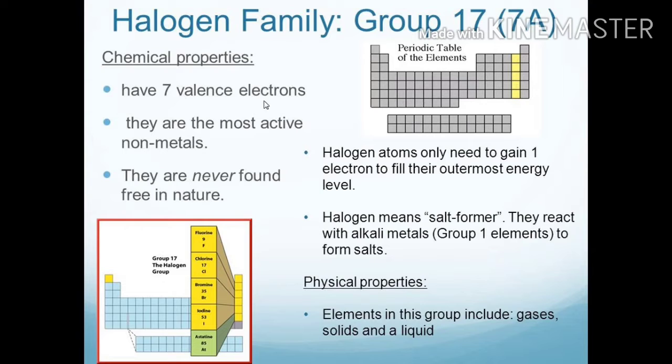Coming to the chemical properties, they have 7 valence electrons. They are the most active nonmetals. Because they are the most reactive nonmetals, they are never found free in nature. Halogen atoms need 1 electron to complete their octet. That means they need 1 electron to fill the valence shell. Halogen means salt producer or salt former. In the word halogen, halo means salt, gen means producer.